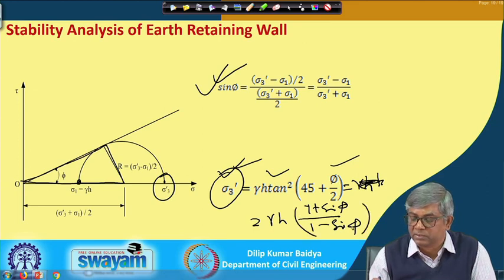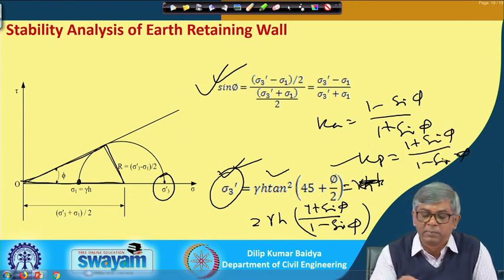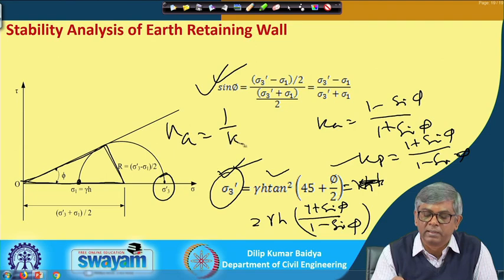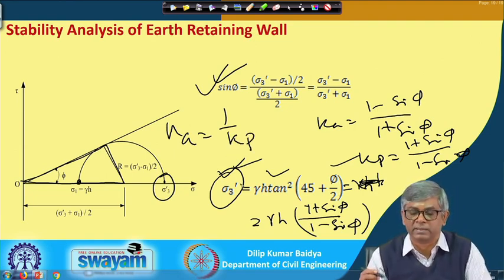So, K A equals 1 minus sin phi by 1 plus sin phi, and K P equals 1 plus sin phi by 1 minus sin phi. That means K A equals 1 by K P. So, if you calculate one, you need not calculate the other, just take the inverse.